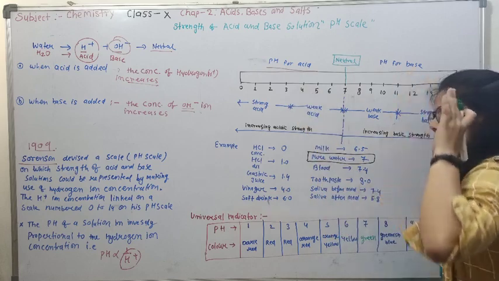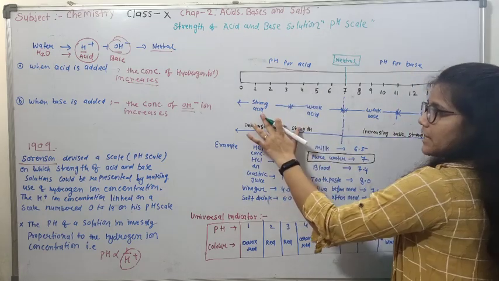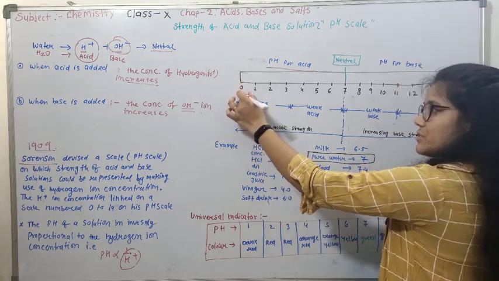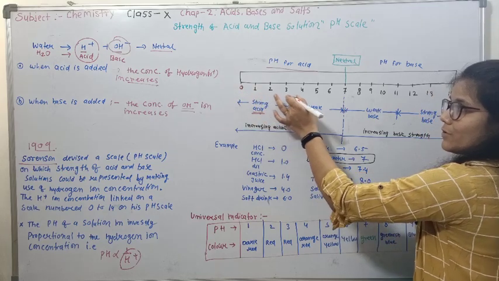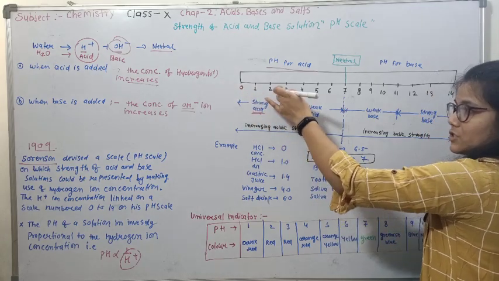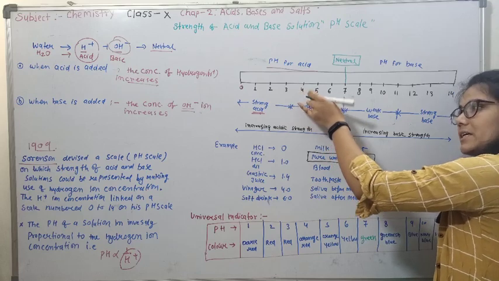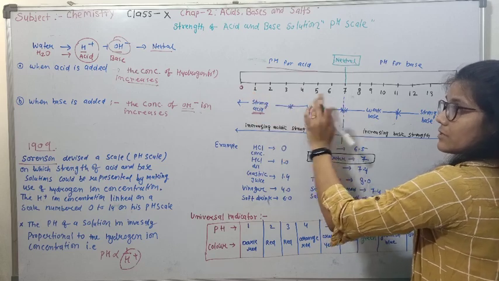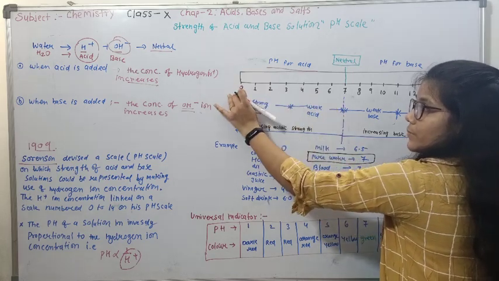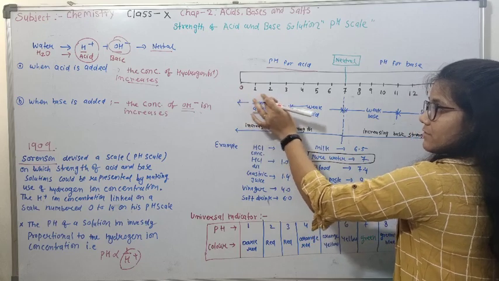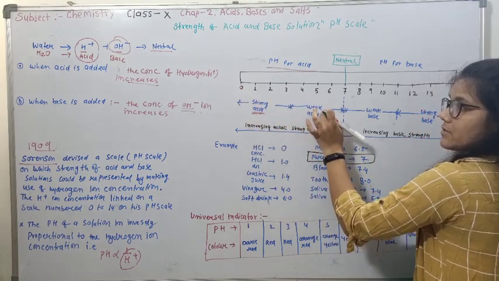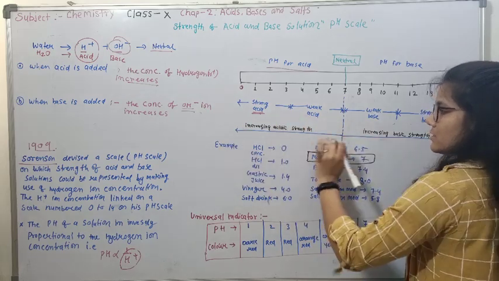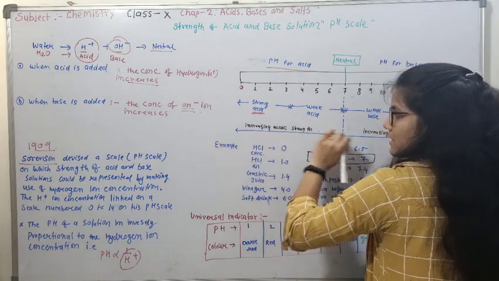Now maximum is the concentration of H plus ion, that is strong acid, so minimum is the value of pH. So as the pH value increases, the concentration of H plus ion decreases, or we can say the strength of acid decreases. Smaller is the value of pH, stronger is the acid. As the value of pH increases, the strength of acid decreases. So if we are moving in this direction, we can say the strength of acid increases.